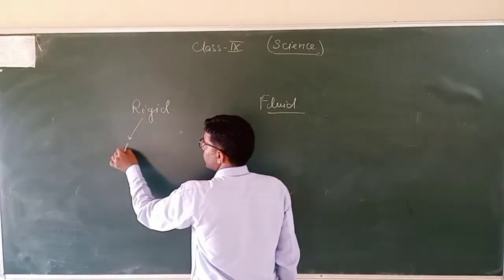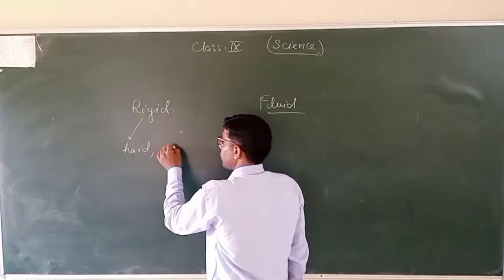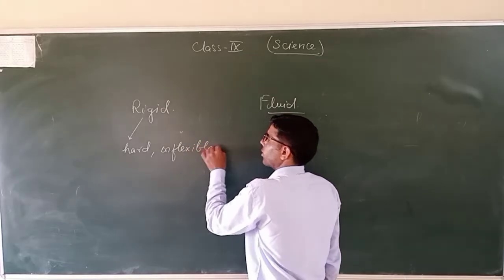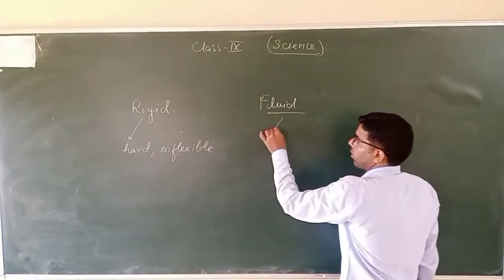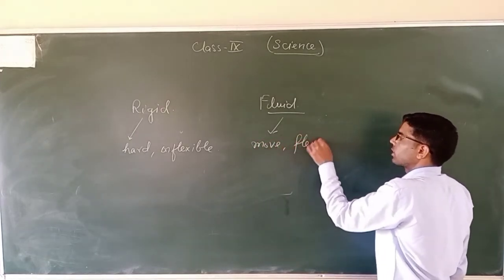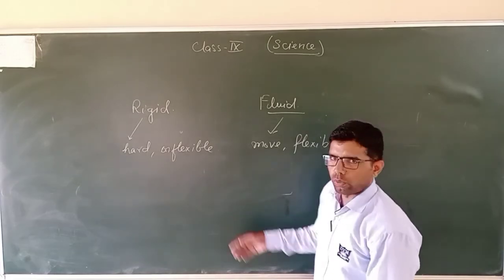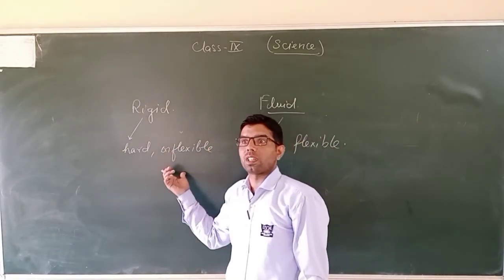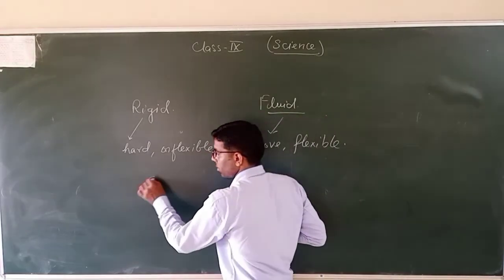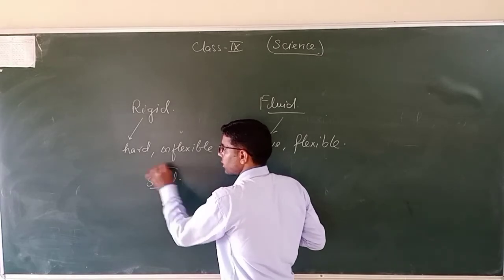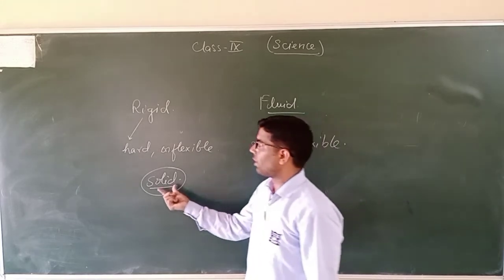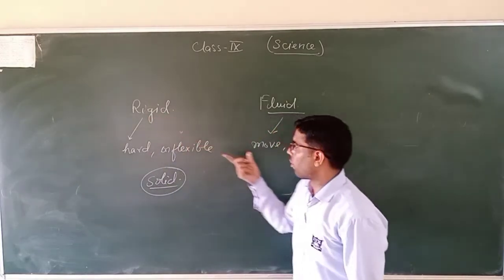Okay, which is hard or inflexible, right? Which can move and is flexible. So what can we say? Which substances are rigid, hard and cannot flow easily? Solid. Solid substances are hard and inflexible. We cannot compress them or stretch them. So they are rigid. Okay.